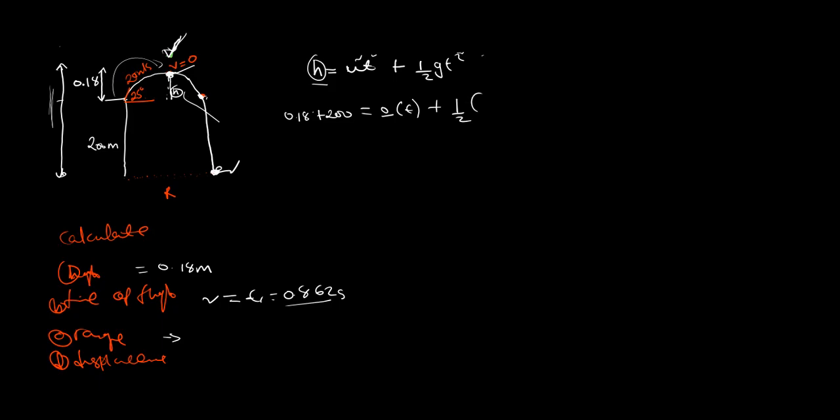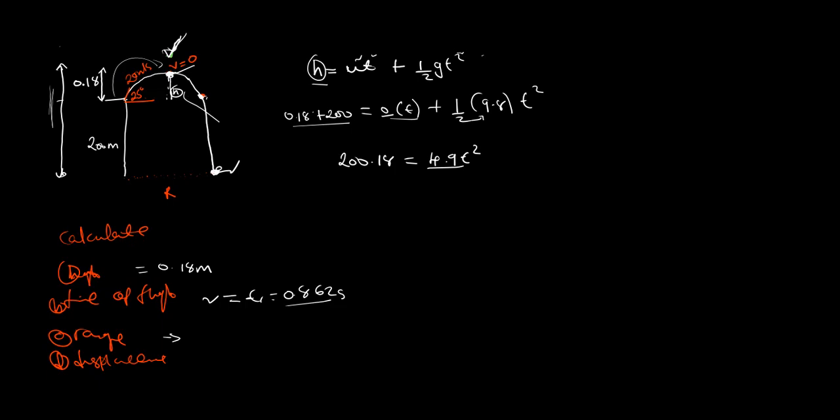Then my g is now positive, because I'm falling. So this is 9.8, then t squared. Adding this gives 200.18 is equal to, that term is 0, so we forget it. Then 9.8 divided by 2 gives us 4.9, then t squared.